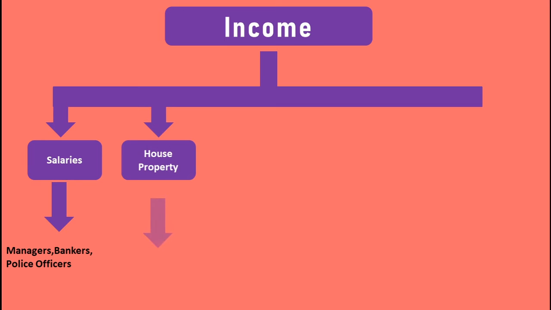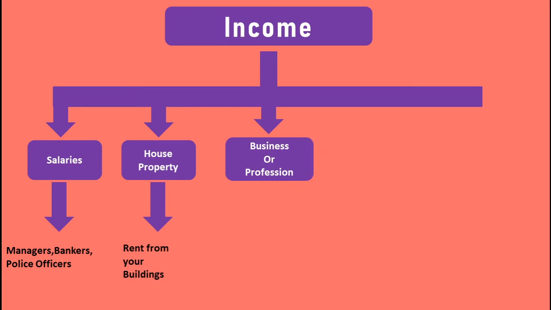The second one is house property. It means if you have a building or complex, you can rent it out and earn income from that rent. The third one is business or profession. It is a wide topic. You can earn income by doing your own business like mobile manufacturing, restaurants, textile shops, or professions like chartered accountants, doctors.